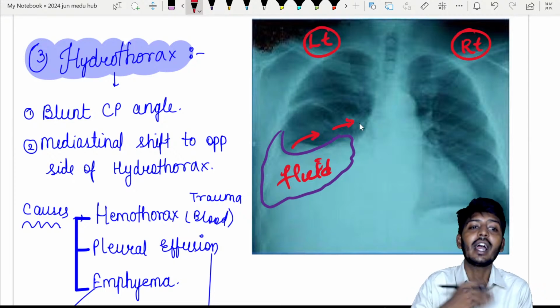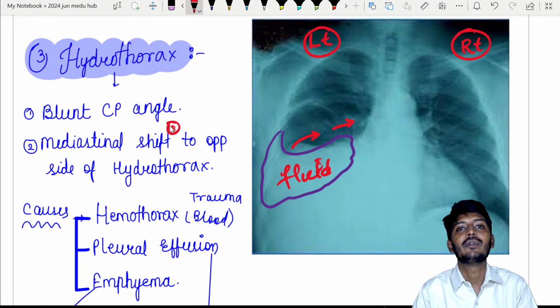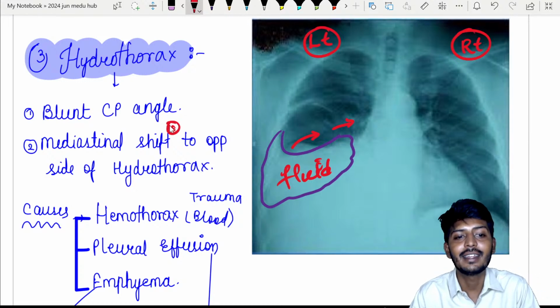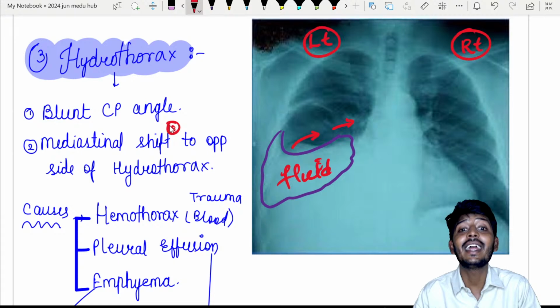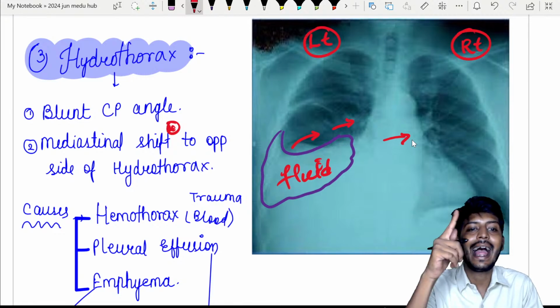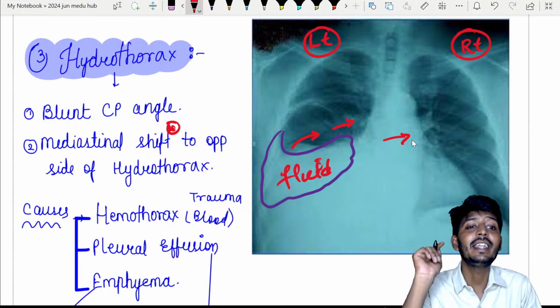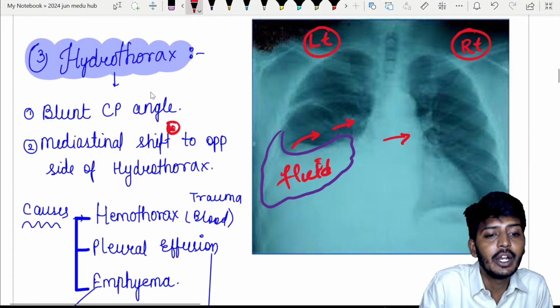Whenever fluid accumulates, it will also cause a mediastinal shift. Is it to the side of the hydrothorax or to the opposite side? Mediastinal shift, as well as blunting of CP angle, is suggestive of hydrothorax.